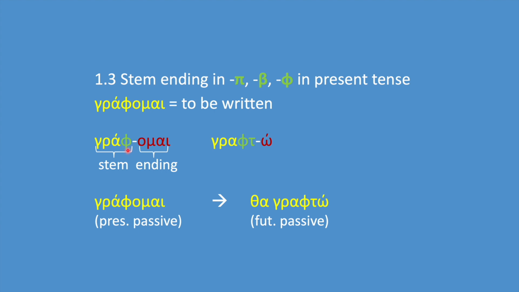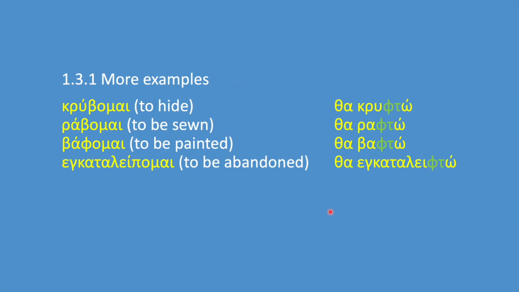We replace phi with phi taf in order to get the future passive stem γράφτ, and to this stem we attach the endings of the future passive. So, γράφομαι, θα γραφτώ. Some more examples. Κρύβομαι, θα κρυφτώ. Ράβομαι, θα ραφτώ. Βάφομαι, θα βαφτώ.